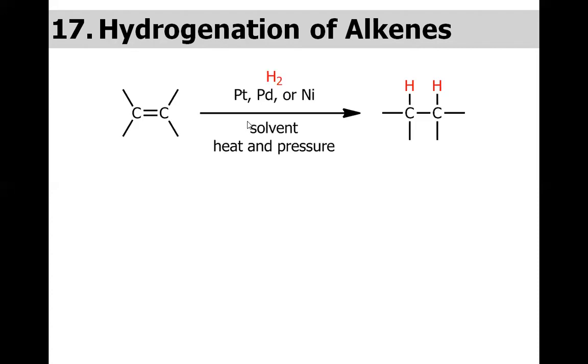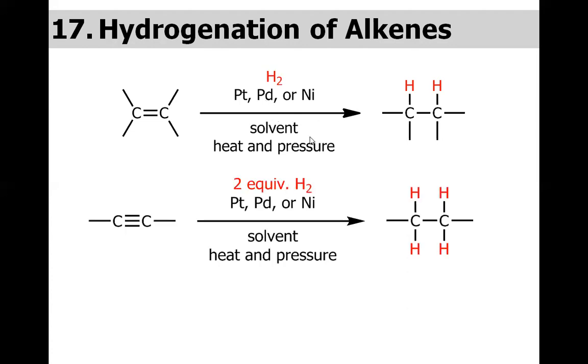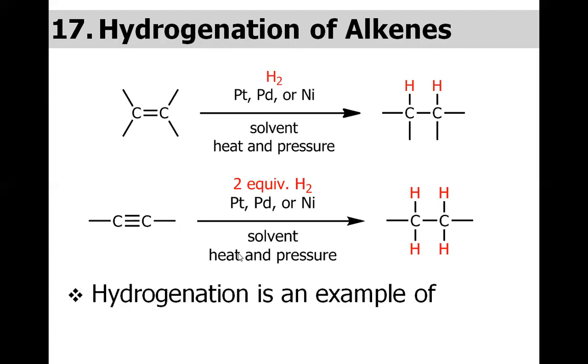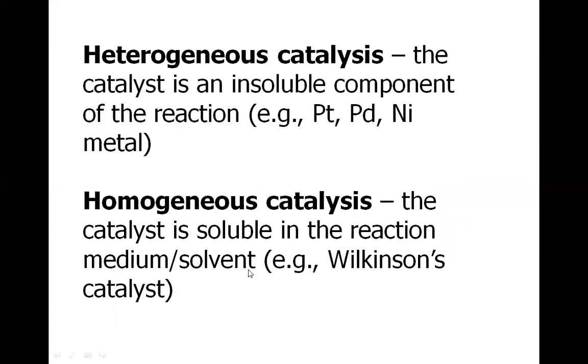Now come to the hydrogenation reactions of alkenes. This is the last reaction of this lecture series. This carbon-carbon double bond becomes saturated in the presence of hydrogen, and there are different catalysts used: platinum, palladium, and nickel. Obviously, for a carbon-carbon triple bond, we have to use 2 moles of hydrogen. Hydrogenation is an example of an addition reaction.